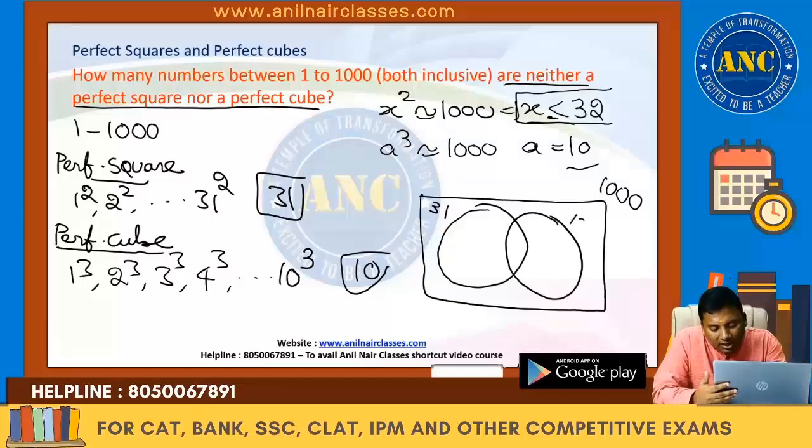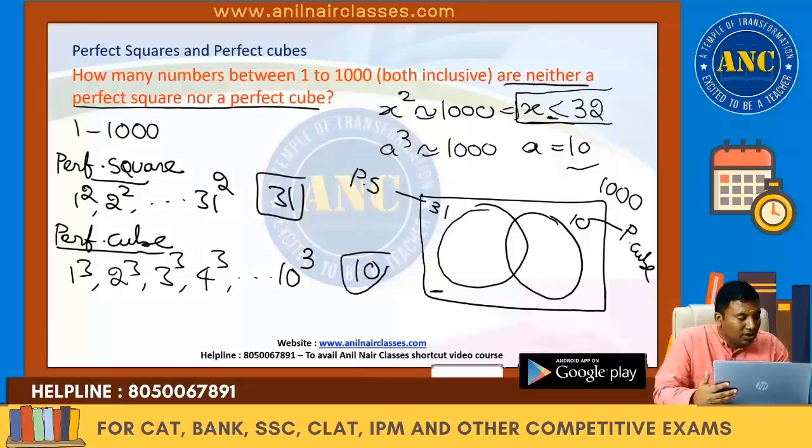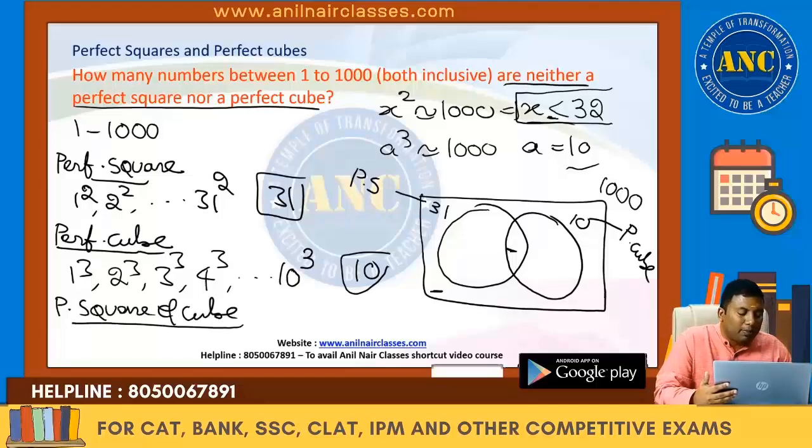How many are there? 10. Now we require this part, which is neither a perfect square nor a perfect cube. So this is nothing but the combination of square and cube, a perfect square and a perfect cube.